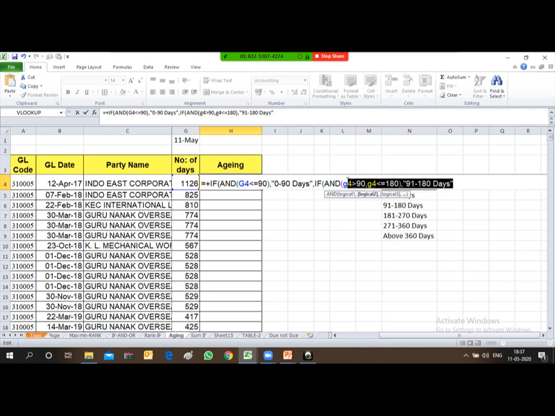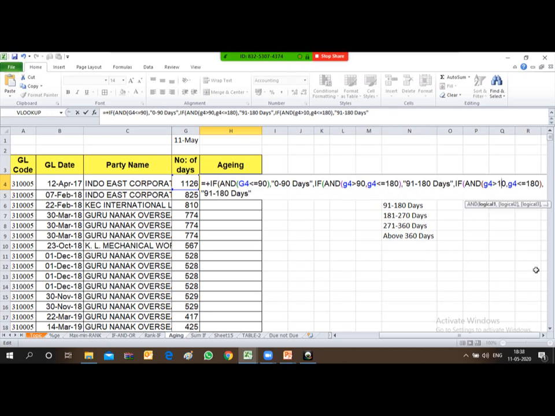Friends, now you just copy this formula from here and paste it at the end of the formula. So make it 90 to 180, and then 180 to 270, "181 to 270".